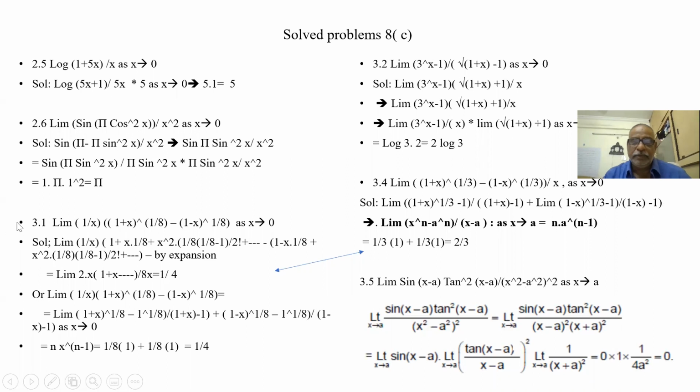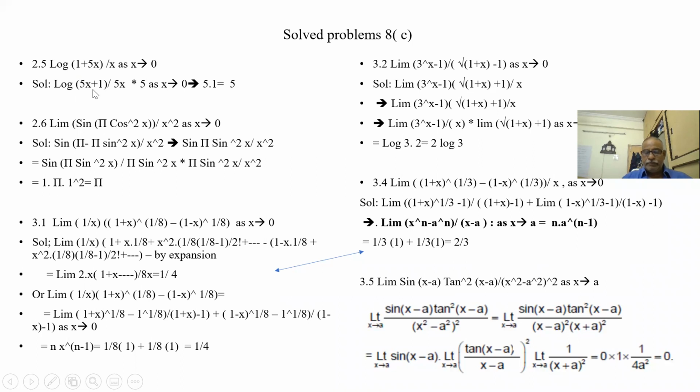Let us see this. Log of (1 plus 5x) by x as x tends to 0. So we know log(1 plus x) by x as x tends to 0 is equal to 1.